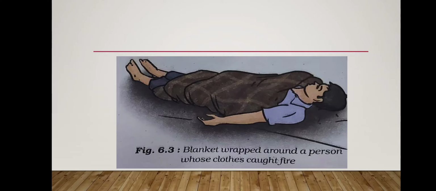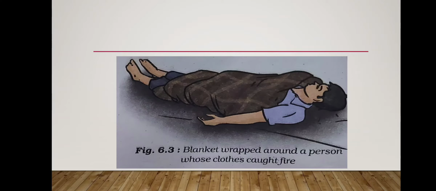Whenever a person's clothes catch fire, in that case we should wrap the person with the help of a blanket. Why are we wrapping the person with the blanket? When we wrap the person with the blanket, what happens? There is the absence of oxygen, or we can say that we cut the supply of oxygen from the environment to the body. But think about that, if we cover the body with a simple cloth, then what happens? The cloth may catch fire and it becomes more dangerous. So here we are using a thick blanket, which cuts the supply of oxygen.